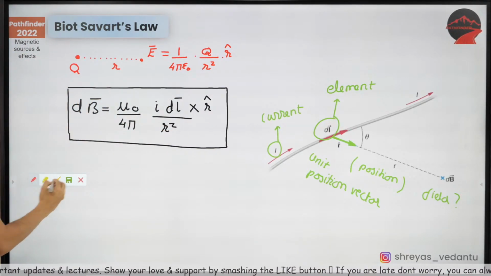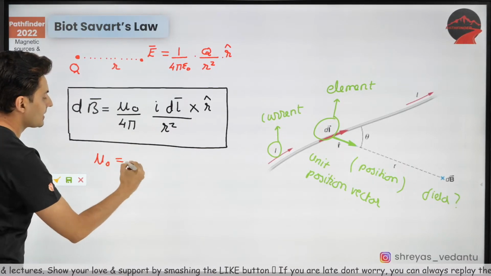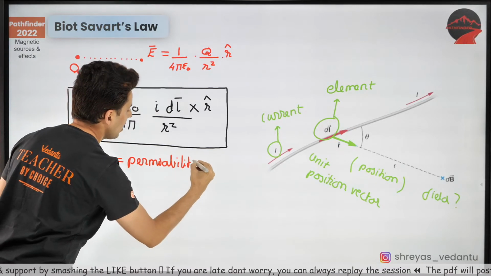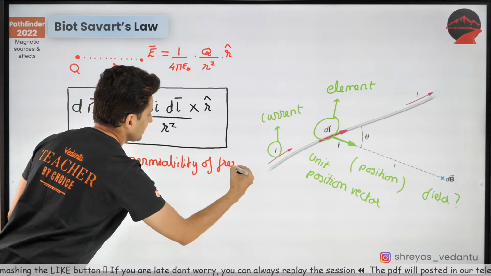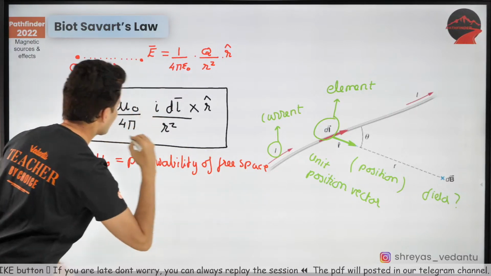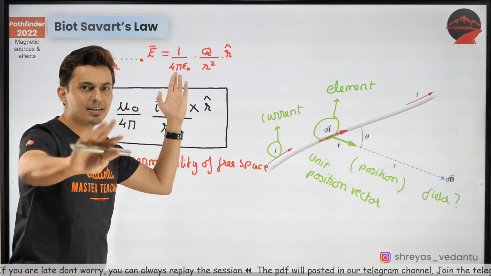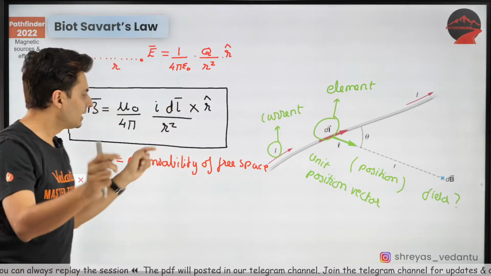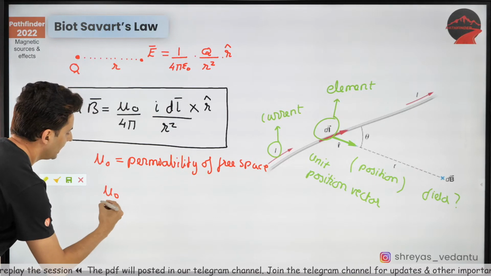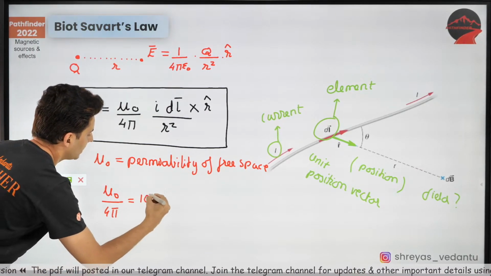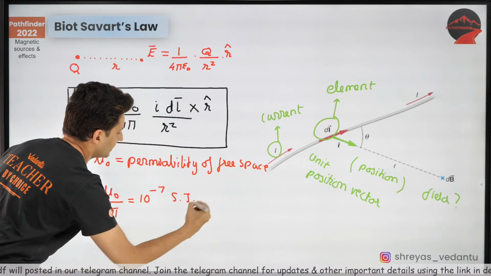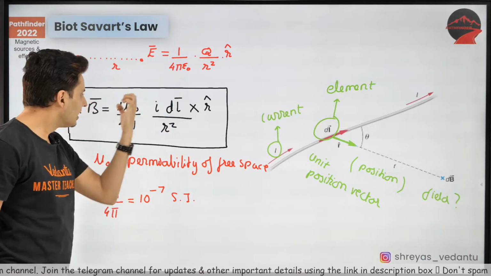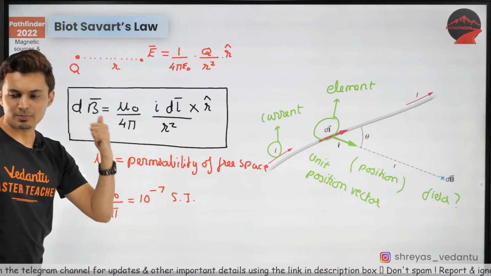Now what is this mu naught? Mu naught is the permeability of free space, of empty space, vacuum. And this value is very similar; you can remember it, guys. 1 upon 4 pi epsilon naught was 9 into 10 to the power 9. Here mu naught by 4 pi is 10 to the power minus 7 in SI units. So if everything is in SI, B in Tesla, I in amperes, and lengths in meters, then this value is 10 to the power minus 7.